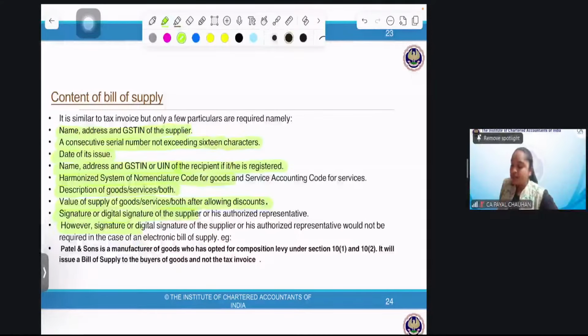And an example, we'll take it. Do I need to do it in depth? It is almost the same as what we did. It is only the two pieces of information which are missing. Now, example, you need to answer me. Patel and Son is a manufacturer of goods who opted for composition levy. They are under composition levy. The answer is written, but I need to ask you. If I'm a compo dealer, I need to issue a bill of supply. Very good.